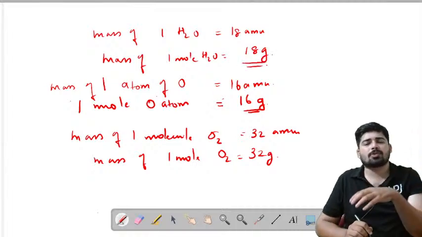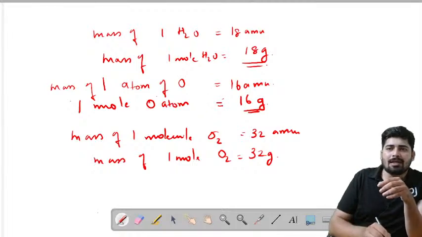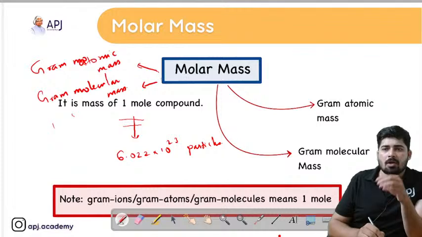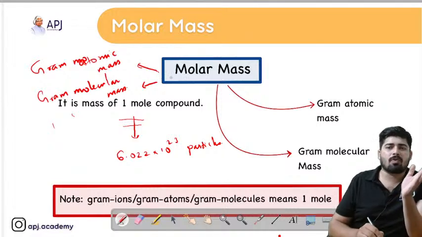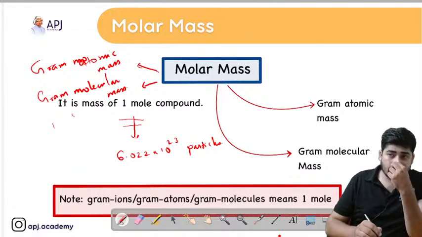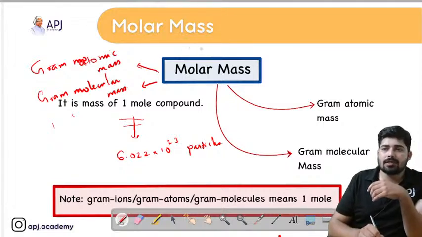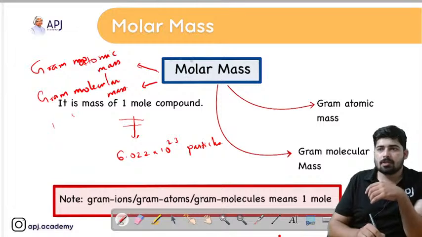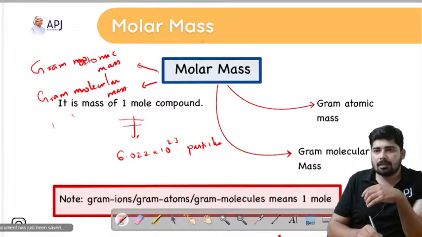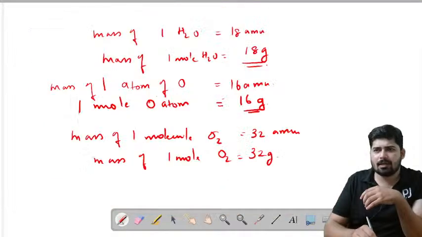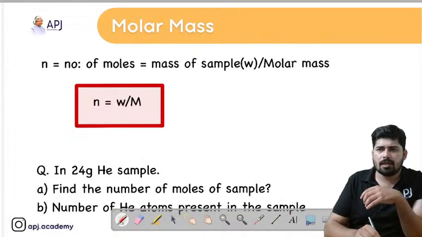So the equation is so simple. What do you mean by gram molecular mass? Gram molecular mass or gram atomic mass both indicates the mass of 1 mole compound. And here for JEE, normally there is a twisted question which comes from this segment and students find it difficult to answer because it is a bit confusing. So I'll get into that.